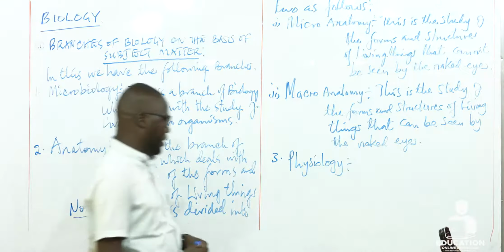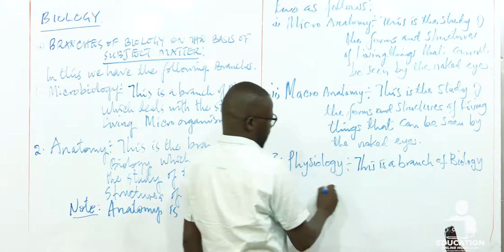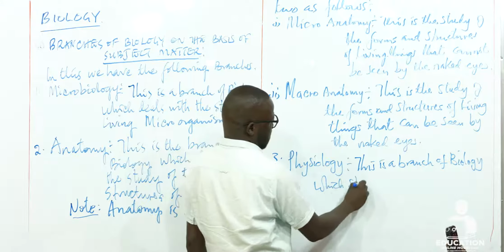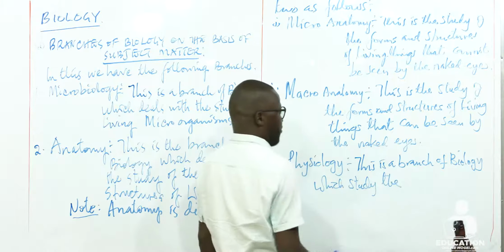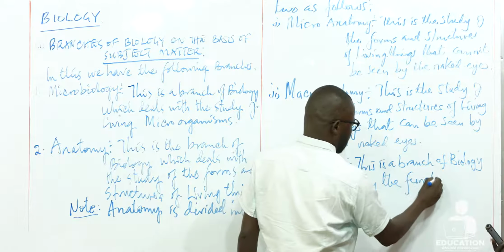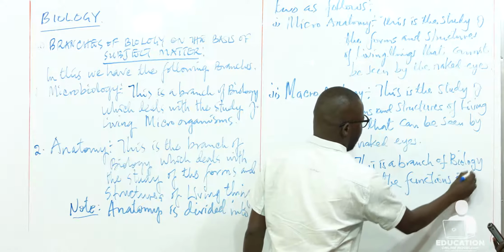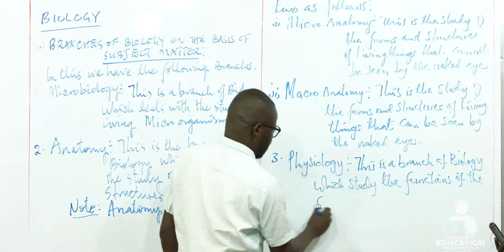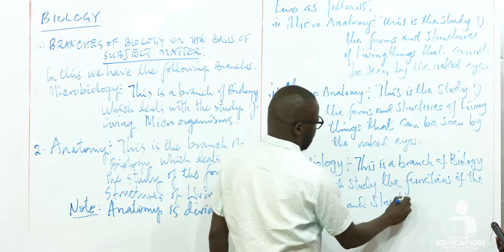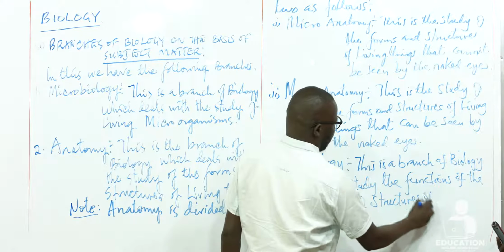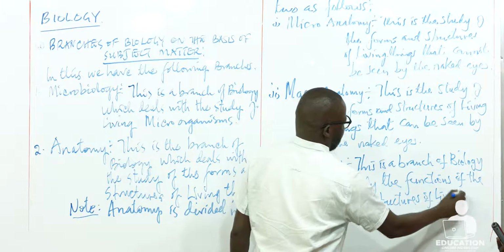So physiology here is defined as a branch of biology which studies the functions of the forms and structures of living things.